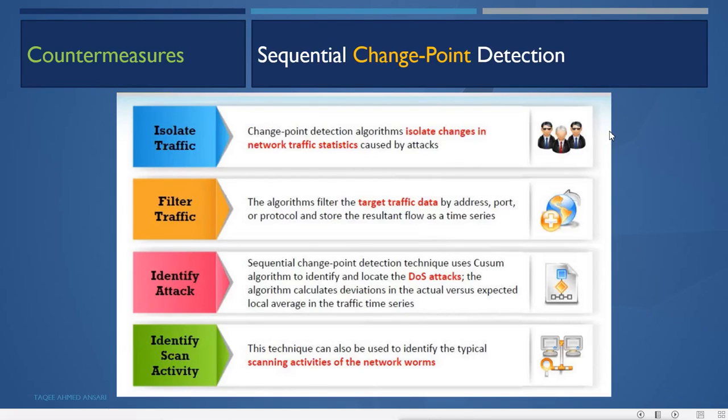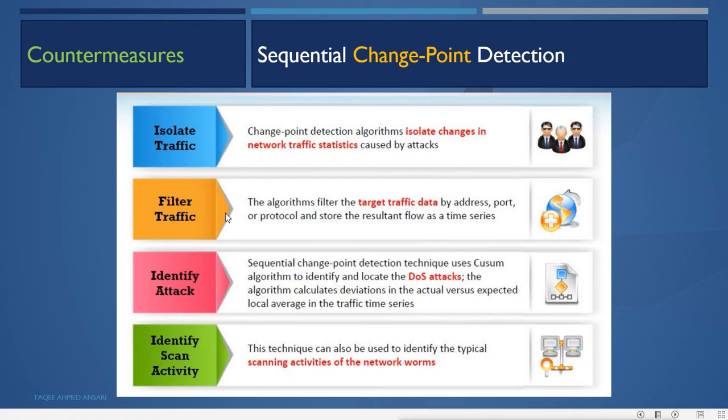Then sequential change point detection. It first isolates the traffic, filters the traffic, identifies the attack, and identifies scan activities. First, isolate the traffic: the change point detection algorithm isolates the change in network traffic statistics caused by an attack. Whenever you have an attack, you will see a change in the network traffic statistics. Just like we saw in Wireshark, when we started it, different packets suddenly started coming, and within a small time lots of SYN requests came.